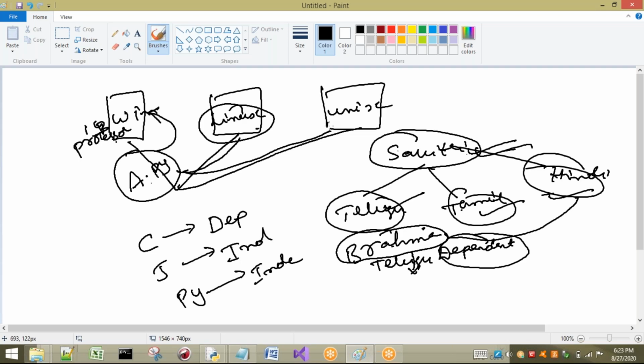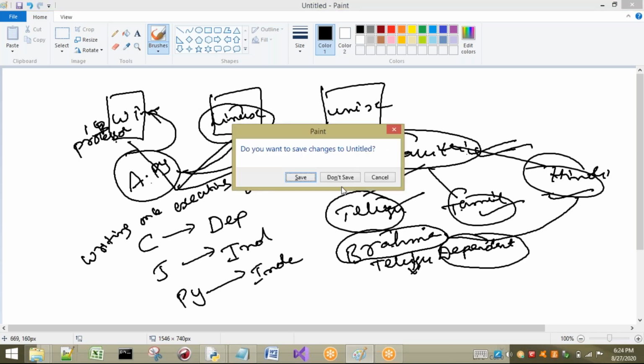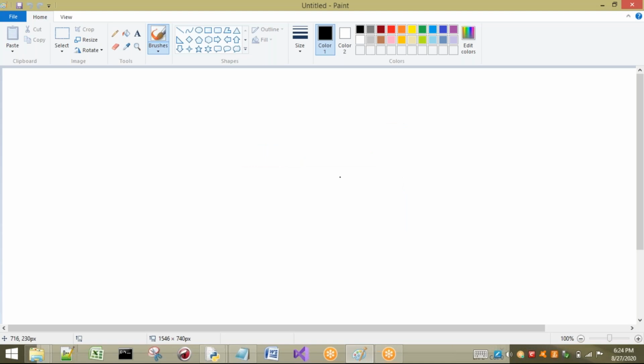Now I will discuss portability. Remember this point: writing once and executing anywhere. This concept is called platform independent. Remember this phrase: write once, execute anywhere. This is called platform independent. So our Python is a platform independent language. Now let us talk about portability.